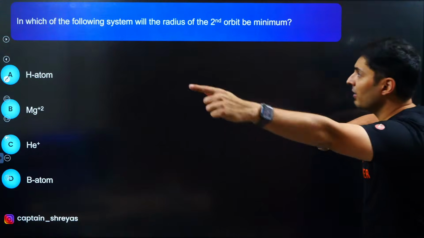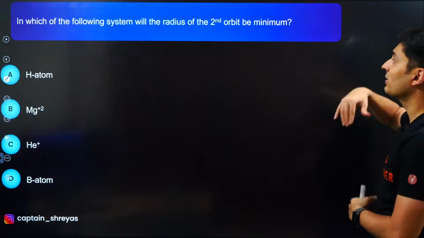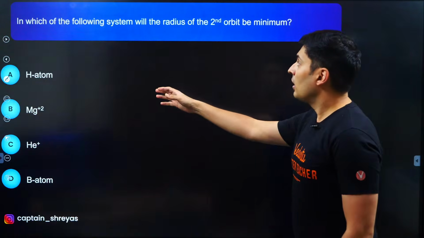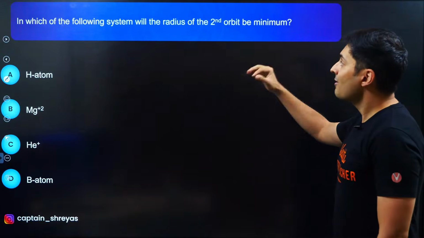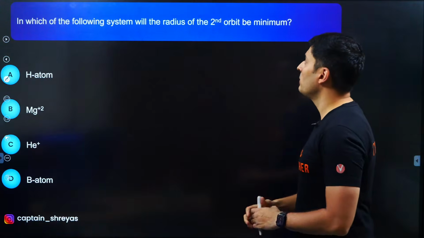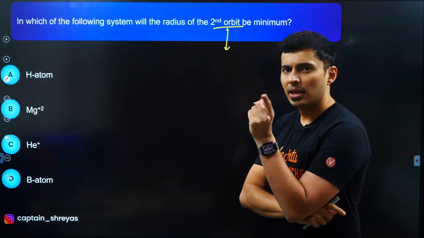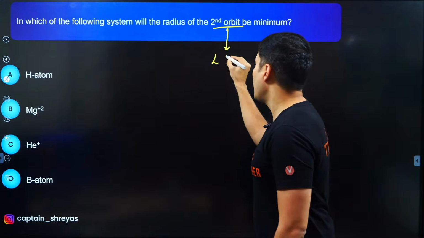Come on, guys, get ready. In which of the following systems will the radius of the second orbit be minimum? Out of all the atoms, where do you think the radius of the second orbit will be minimum? The second orbit means the L shell.